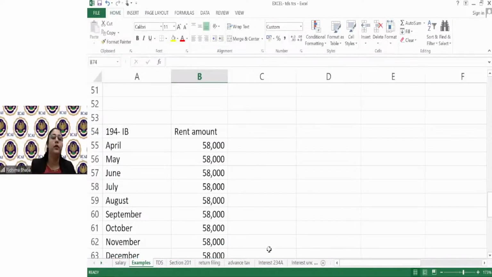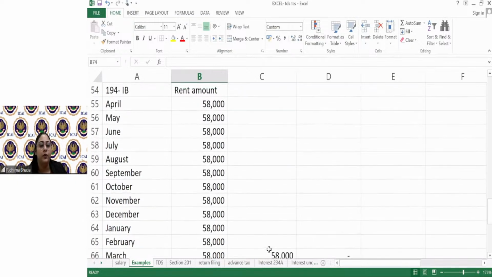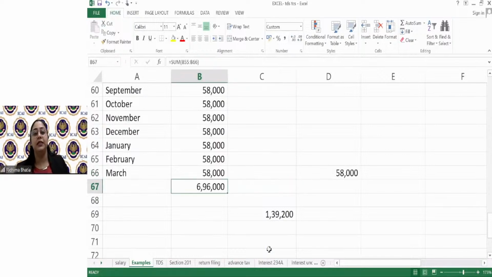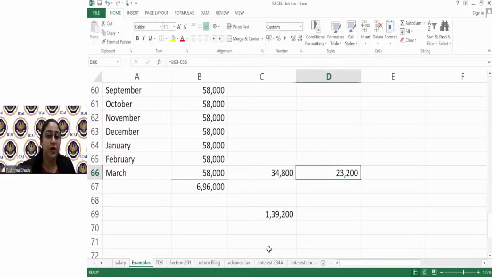एक पर्सन है, ठीक है, he is paying rent in the month of April, May, June, July, 58,000 per month. ठीक है. Whether TDS is required to be deducted under 194 IB? Yes, if he is not covered under 194 I. ठीक है. Now, TDS has to be deducted at the rate of 5% in the last month. In the last month कौन सा हुआ? March. So when I'm making due of March or when I'm making payment of March, whichever is earlier, I will deduct the tax at the rate of 5% for the entire year rent. That is 34,800, and I will make the payment of 23,200 to the landlord.